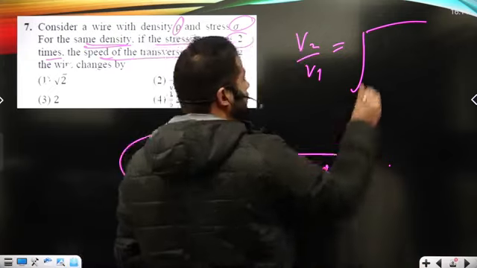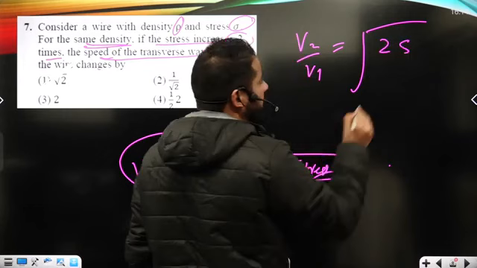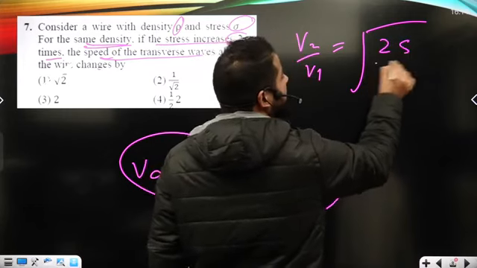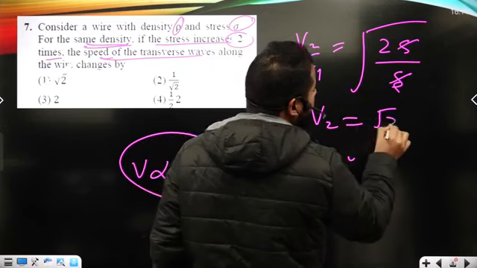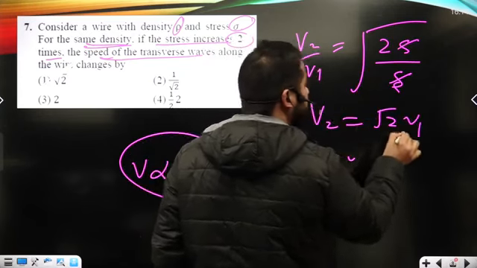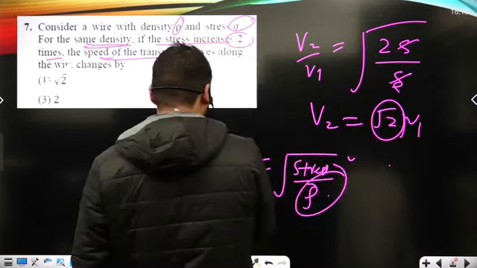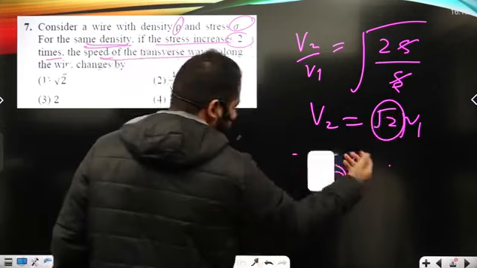Now here I can write 2 times. Suppose the stress in the string initially is S. So v2 is under root 2 times v1, which means it will just change by the square root of 2 times.